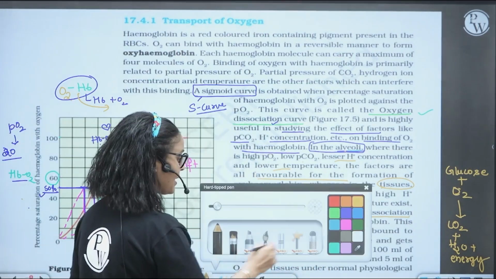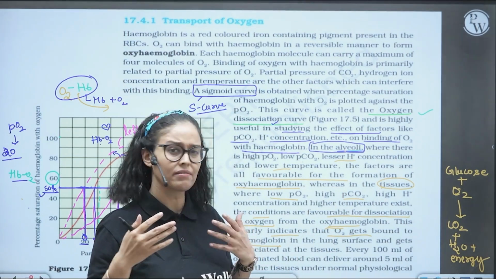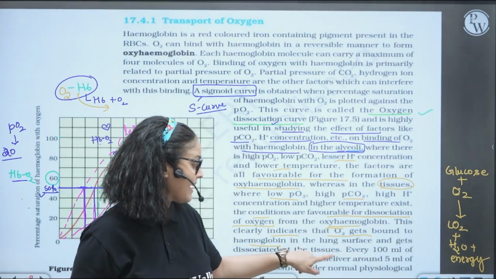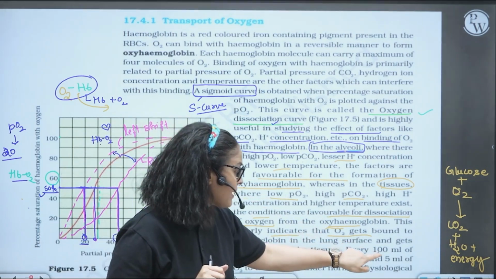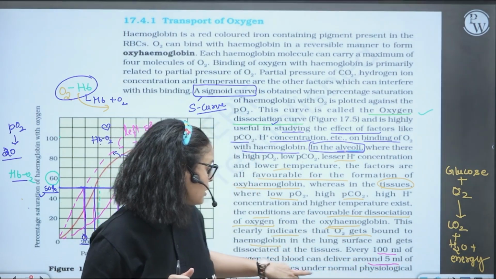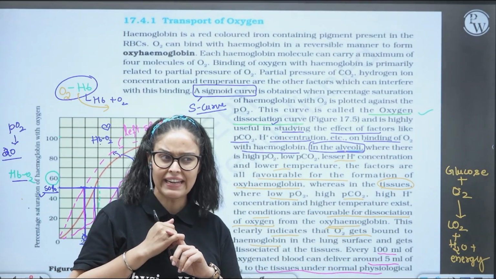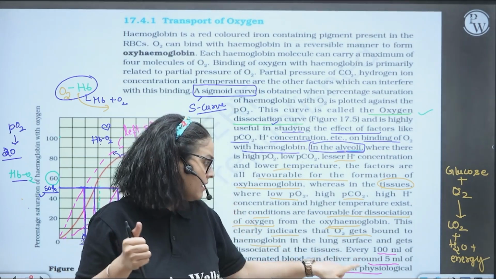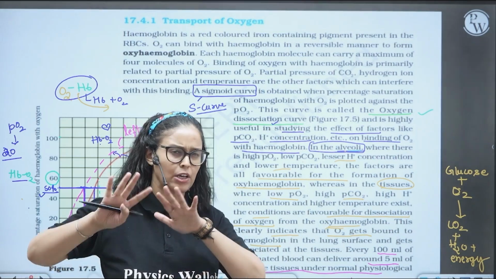And see, they have given the other line, which is so incomplete. Why? Because a lot of questions will come in your head. Every 100 ml of oxygenated blood can deliver only 5 ml of oxygen. What does it mean? Every 100 ml of oxygenated blood can deliver around 5 ml of oxygen to the tissue under normal physiological conditions, meaning during rest or when we are doing normal work, when we are not doing exercise.